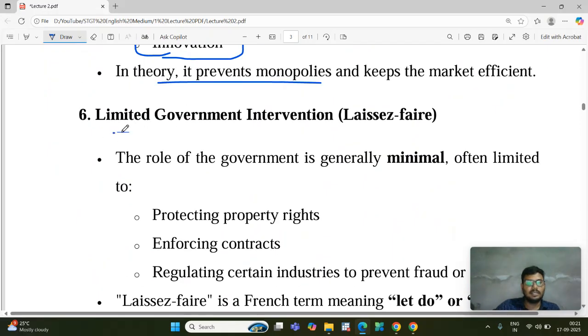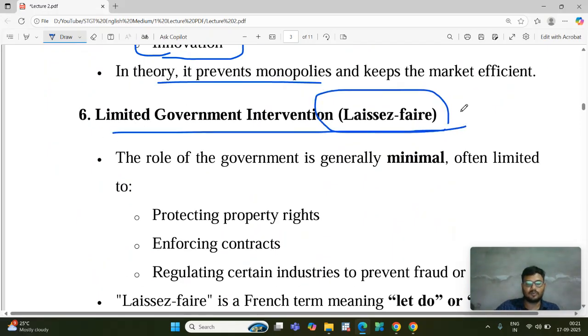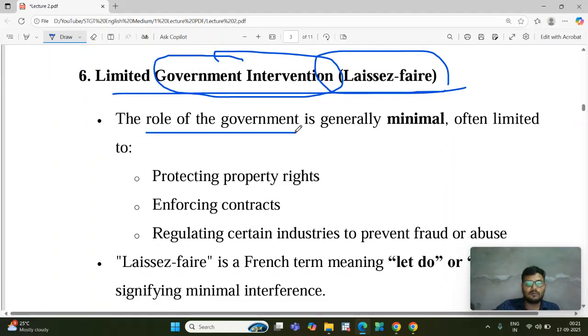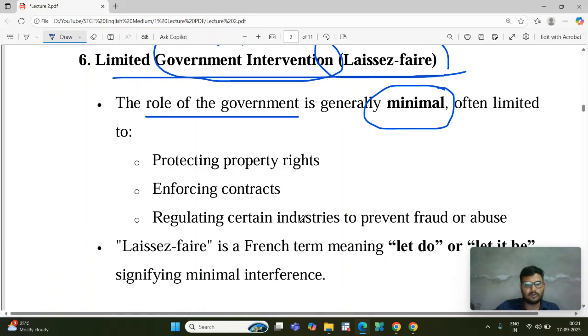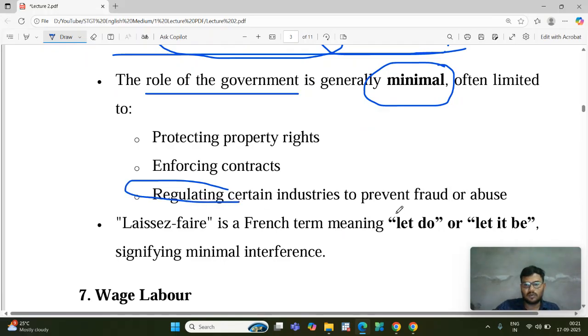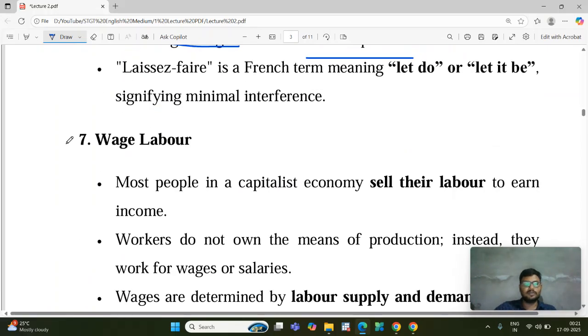Next one is limited government intervention, or the laissez-faire approach. It means that in the capitalist market, government intervention is very low, and the role of the government is generally minimal. The government only regulates law and order, and every productive decision is basically taken by the producers or individuals.